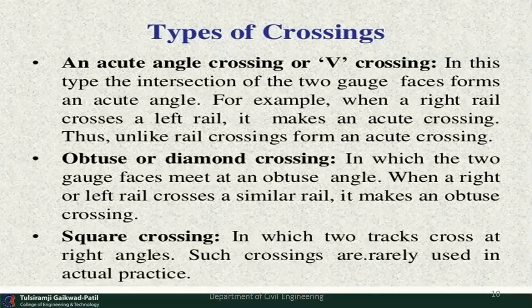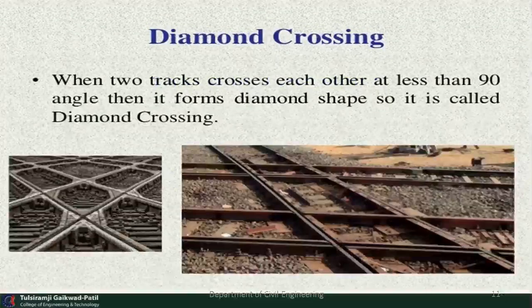Next is the square crossing, in which the two tracks cross at right angles. Such crossings are rarely used in actual practice. So we know that this type of crossing is available in Nagpur city, and all tracks are perpendicular to each other, making an angle of 90 degrees. So this type of crossing is called the square crossing, only available in Nagpur city.